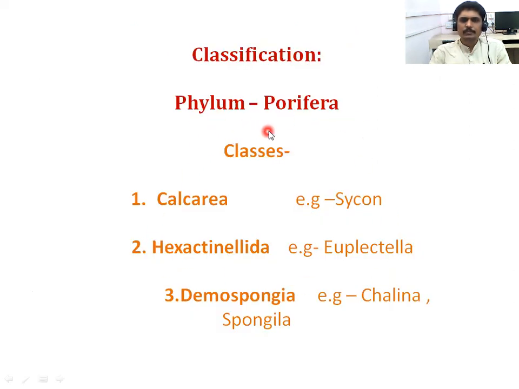The phylum Porifera is classified into three major classes. The first class is Calcarea, the example is Sycon. The second is Hexactinellida, the example is Euplectella. The third class is Demospongiae, the examples are Chalina and Spongilla. So we discuss these examples.